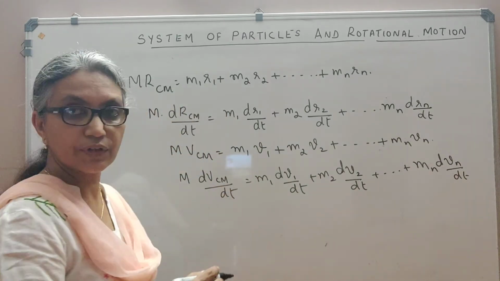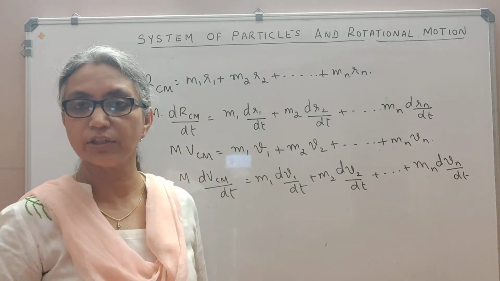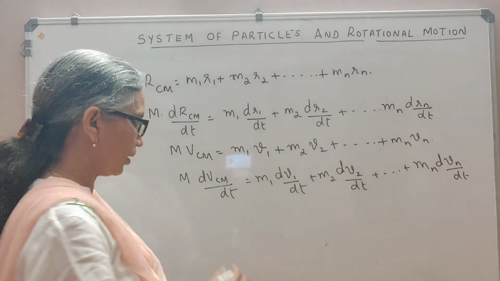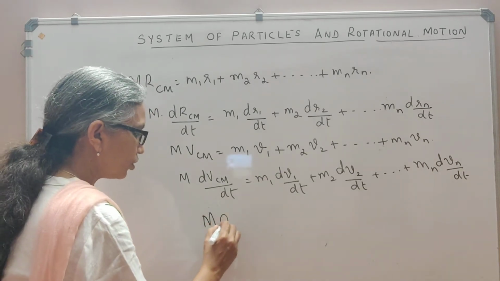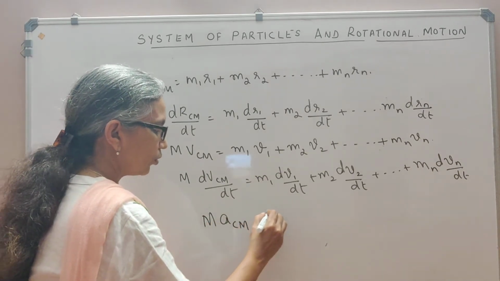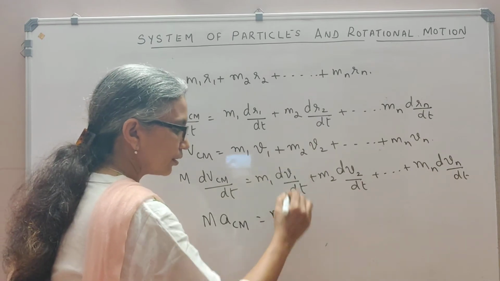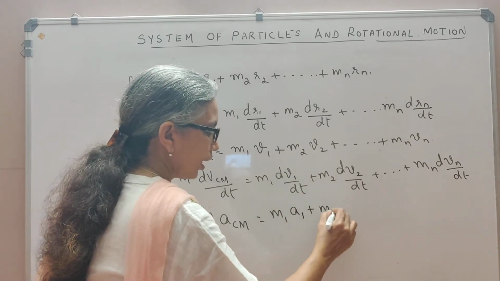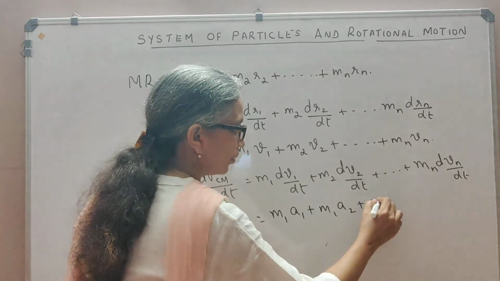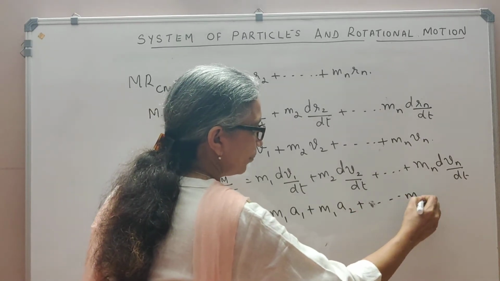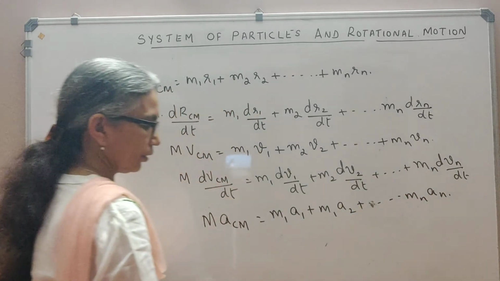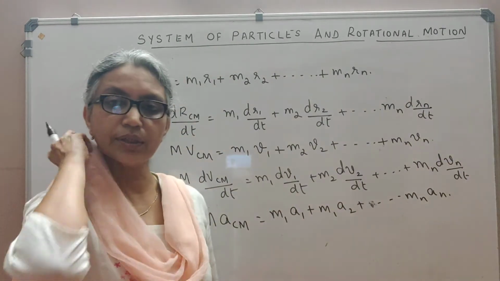Now this is the velocity of the center of mass, so differentiate with time and you get the acceleration of the center of mass. So I may write m into acm is equal to m1 times the acceleration of the first particle, plus m2 times the acceleration of the second particle, plus and so on up to mn into the acceleration of the nth particle. This m1a1, you know, is force.